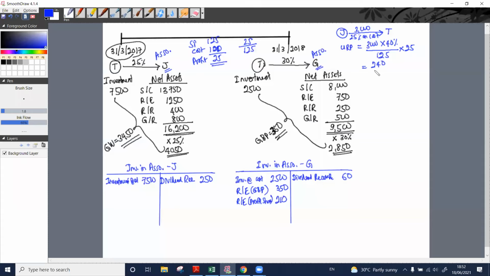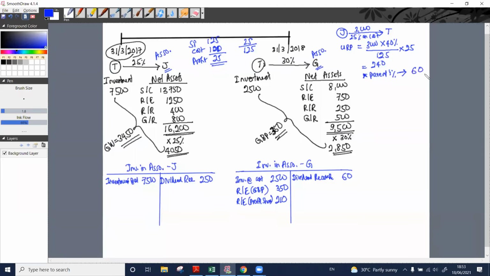240. This whole 240 we cannot account. We need to consider what? The parent's percentage. Parent's percentage එක විතරයි අපිට count කරන්න පුළුවන්. 240 into 25%, 60.